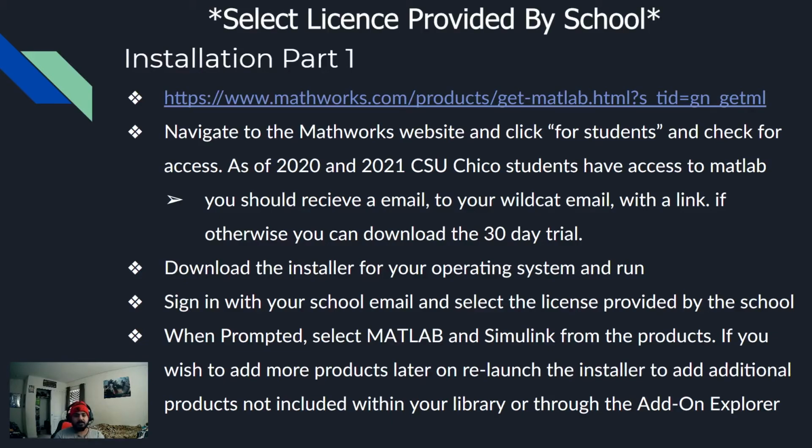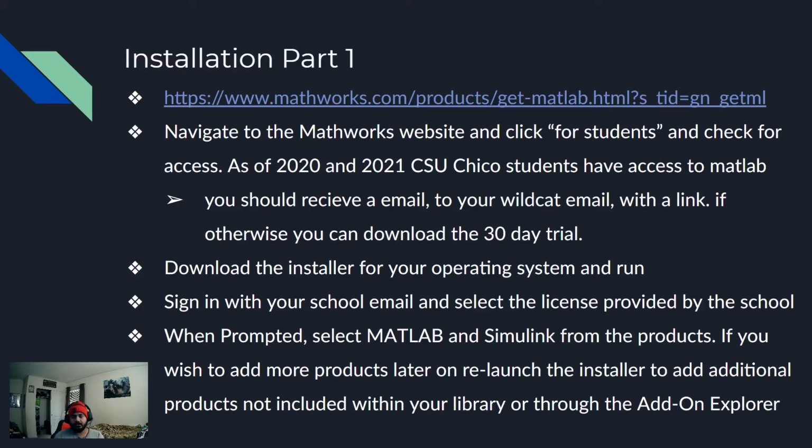And once you have signed in, it will prompt you to choose a bunch of products. There'll be a lot of products listed, but what you would want to actually choose as of right now is just MATLAB and Simulink. Now, you can install the other products right now if you have the space and the time to wait through the installation process, but for a faster installation, you can just install MATLAB and Simulink as of right now, and you can always install different products later on as well through the add-on explorer within MATLAB. We'll actually do an example with this right after this as well.